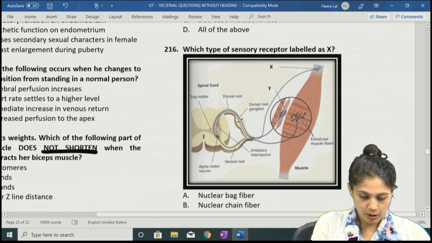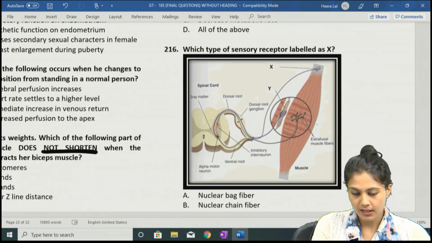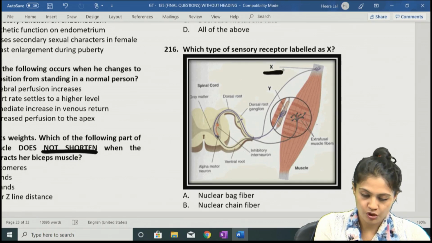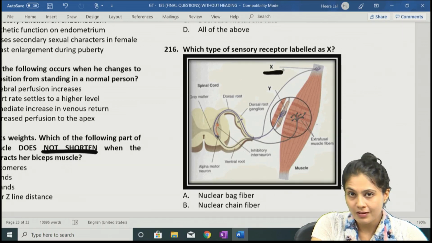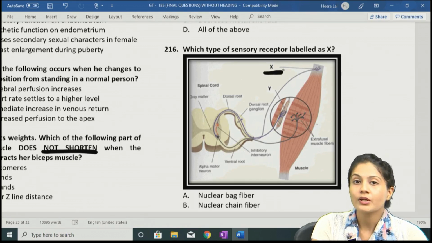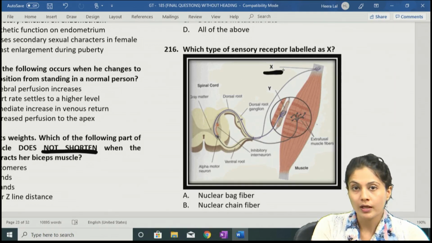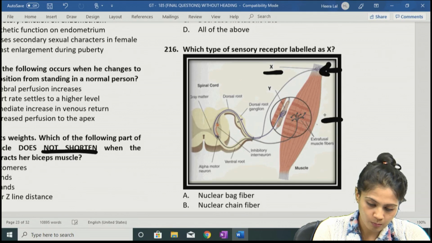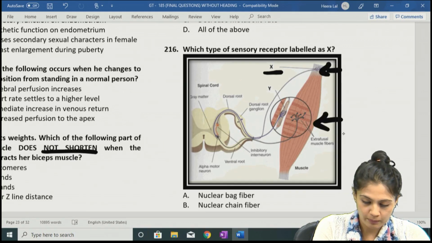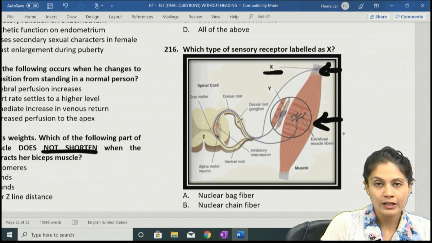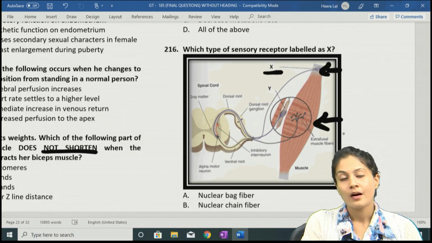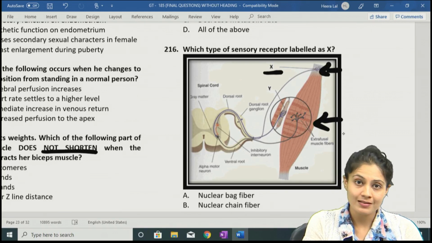Moving on to question number 216: which type of sensory receptor is labeled as X? Over here they gave X and Y. Remember, the X, which is present in the tendon, we already discussed: the tension receptors, the Golgi tendon organ, are present in the tendon. This is the tendon of the muscle, and this is the belly or body of the muscle. In the belly, muscle fibers lengthen or shorten, so to sense the length, which receptors should be present in the body?